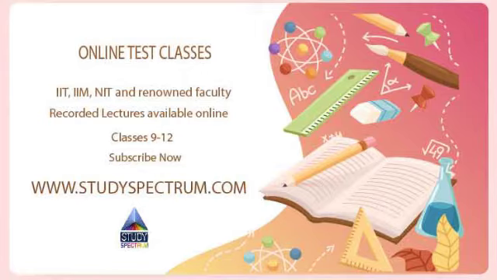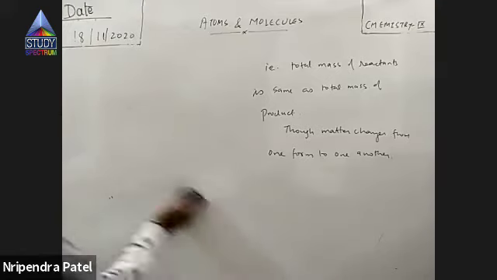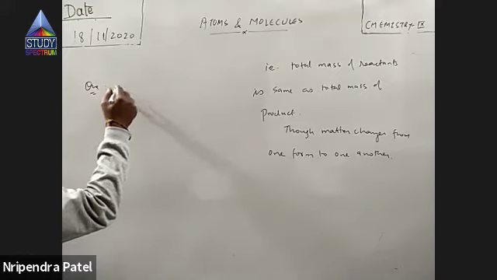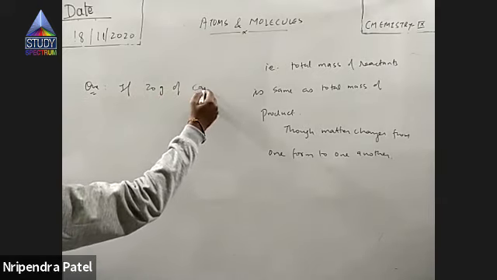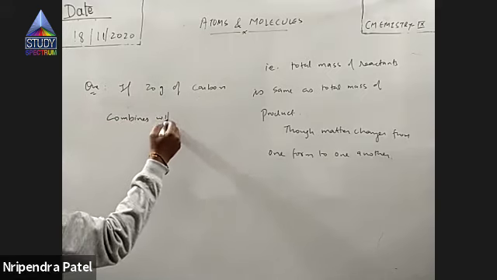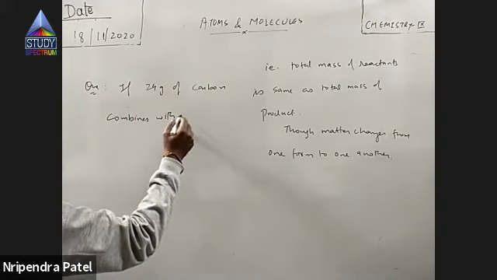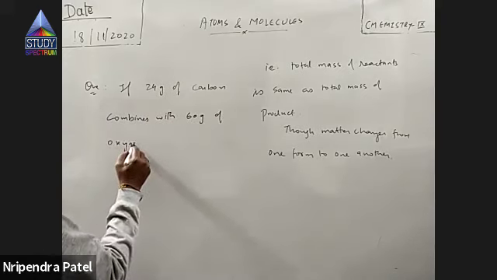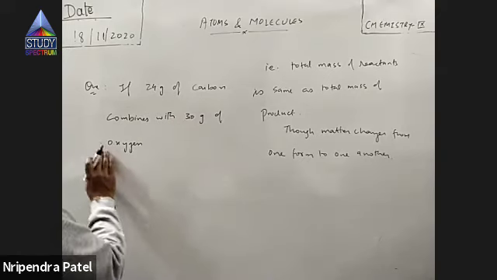So let me write two or three numericals. Suppose there's a question: 20 gram of carbon combines with 30 gram of oxygen.